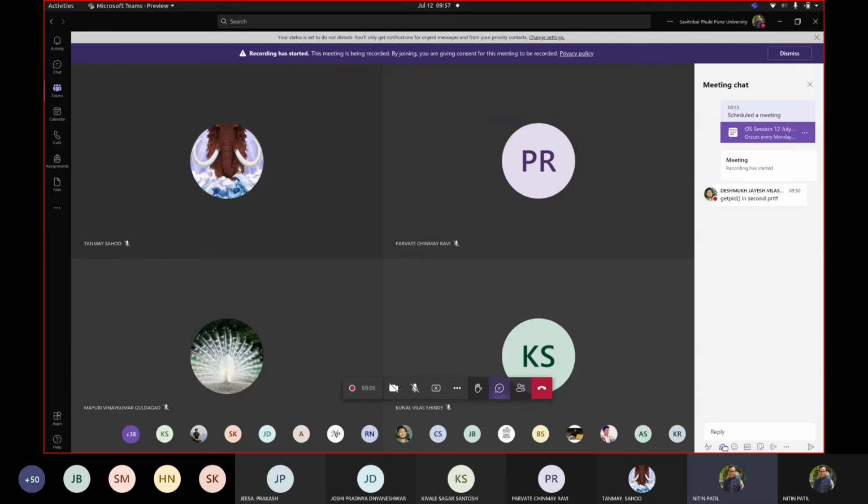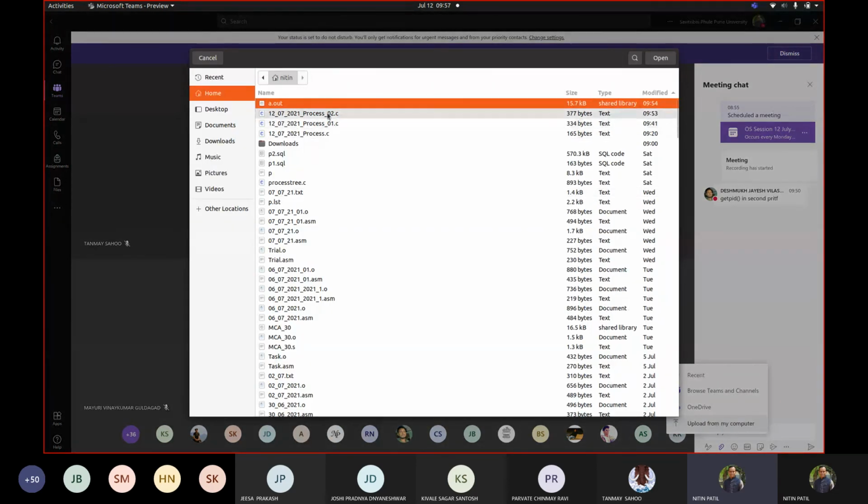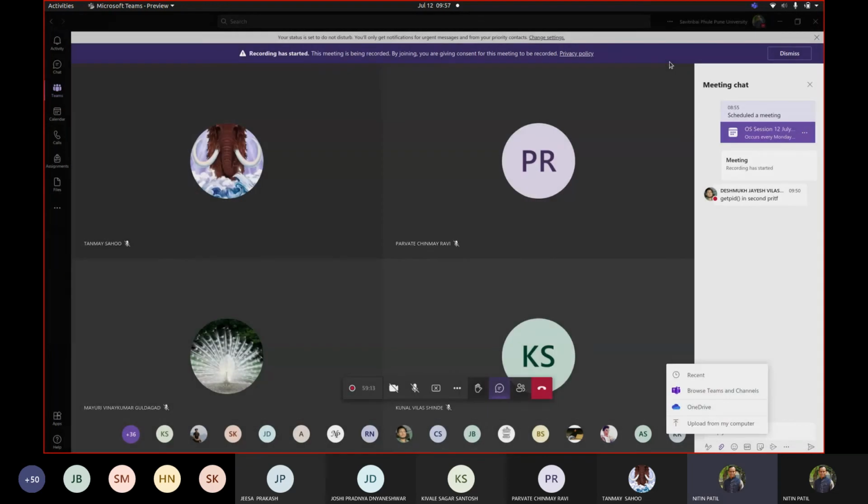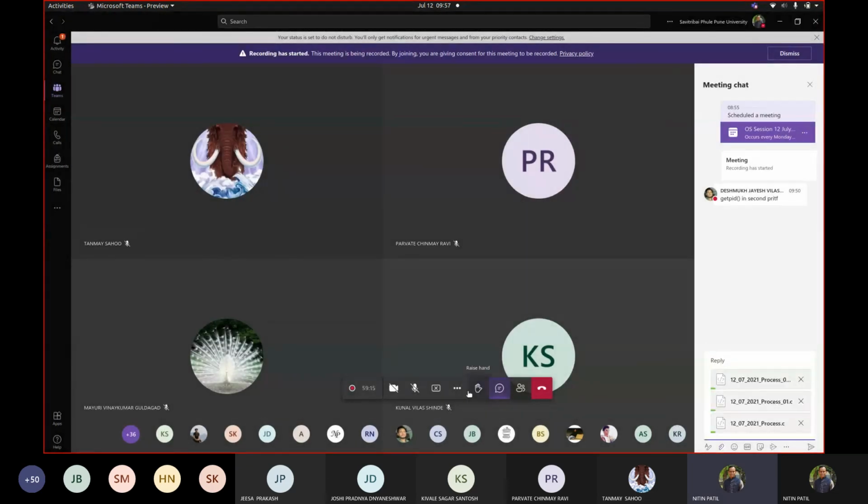Okay, let me attach these files for your reference, which you can use to simply write the code. So process 1. Okay, try these 3 files at your end. Okay, and if you have any questions, you can ask me.